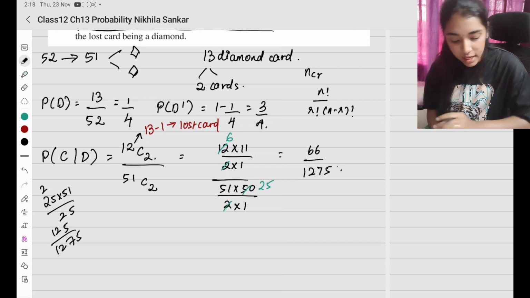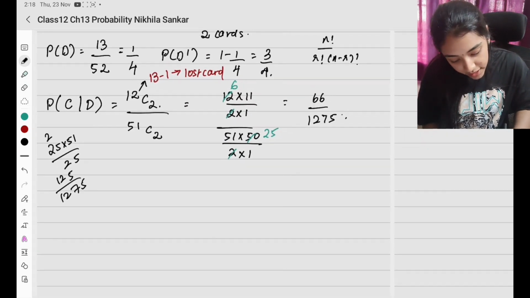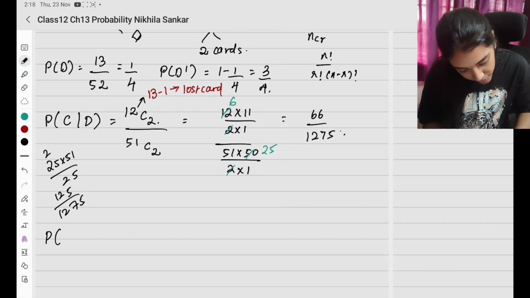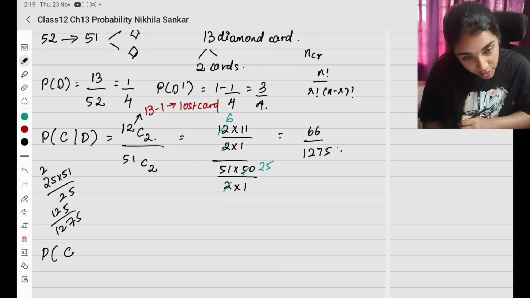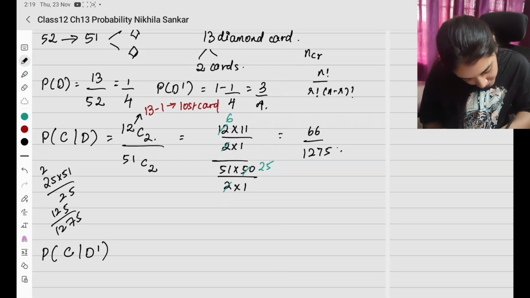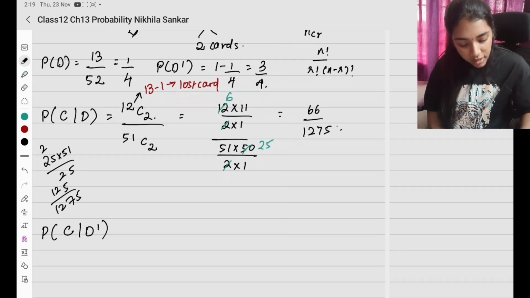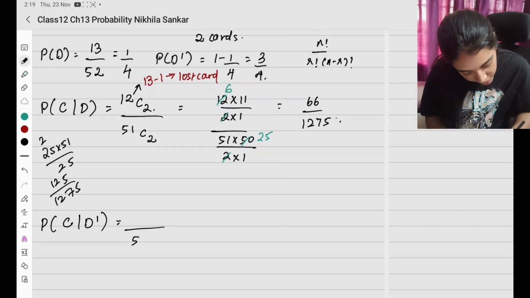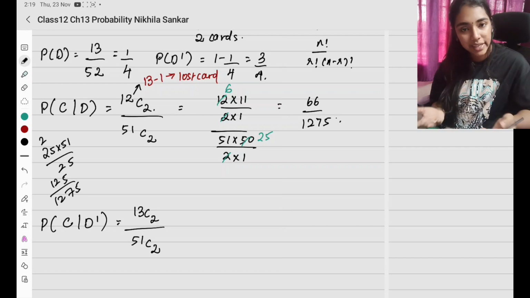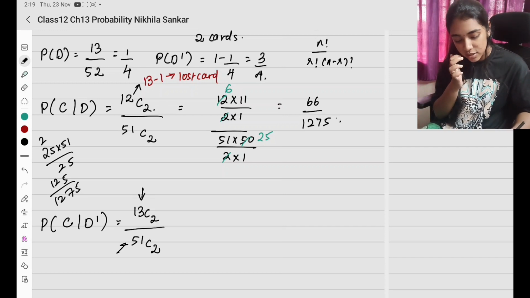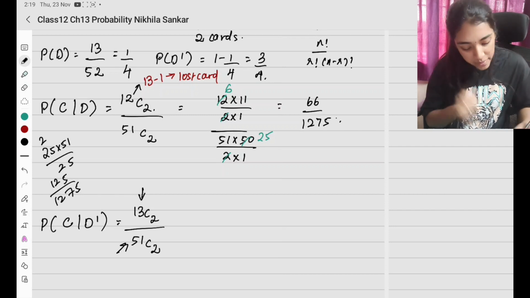This is the probability that the lost card is a diamond. Now the probability that the lost card is not a diamond. So the probability that you're choosing 2 cards given that the lost card is not a diamond card. Then what will come? How many are there in total? There are only 51 cards, but the lost card is not a diamond. So you have 13 diamond cards. There are 13 diamond cards, and the lost one is not a diamond.